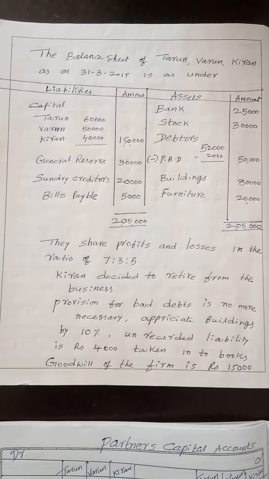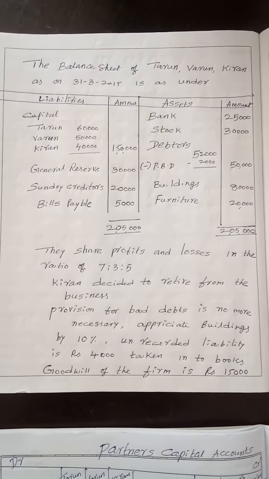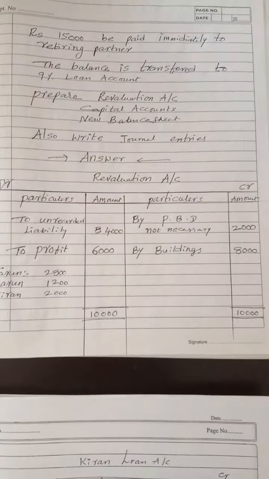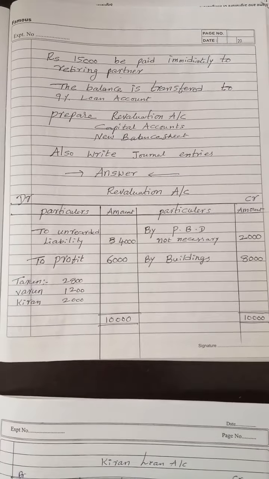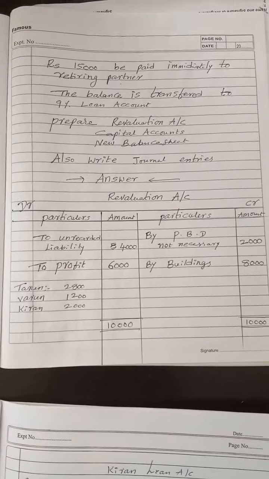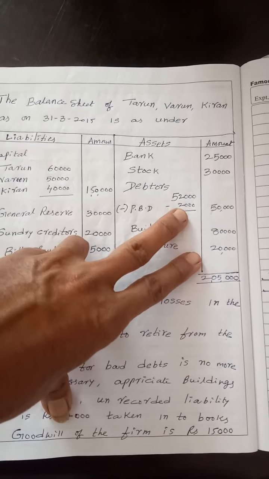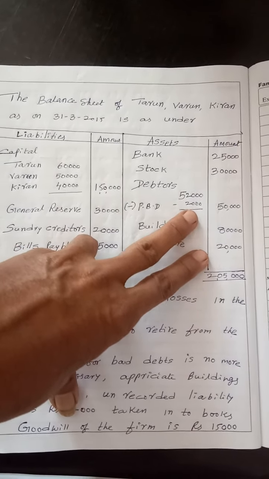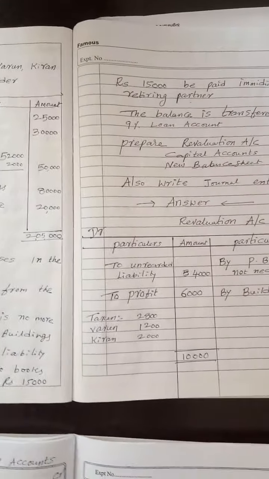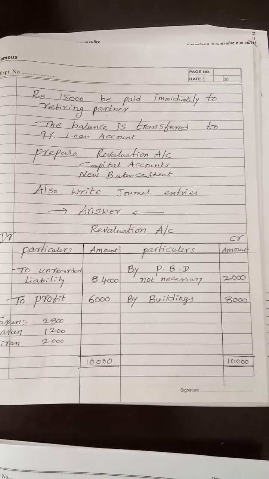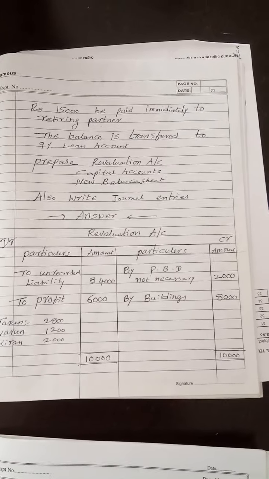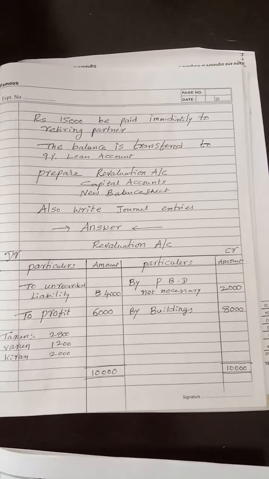That is more important, my dear students. You can copy the question. See here, the very first one is revaluation account, which is a nominal account. All expenses and losses are to be debited. The provision for bad debt standing in the books is 2,000. Here they said it is no more necessary. Means when a provision is not necessary, that is like an income, so we have taken it in the credit side of revaluation account. And buildings are appreciated by 10%.